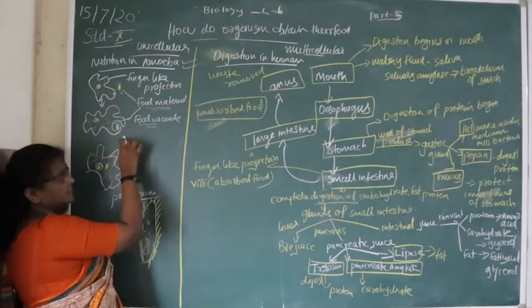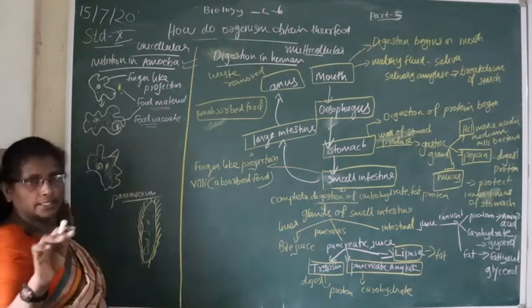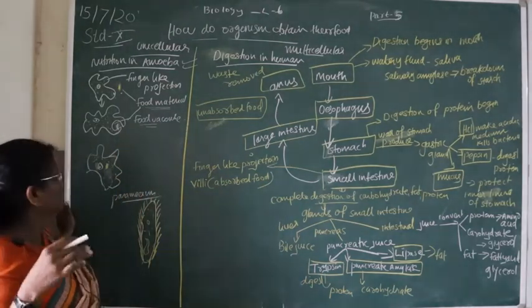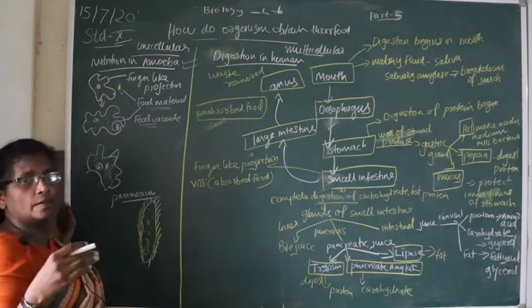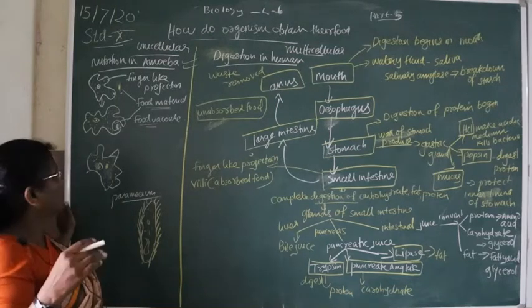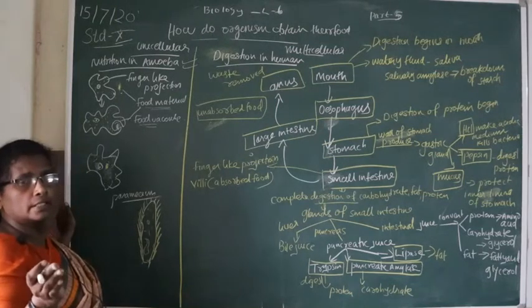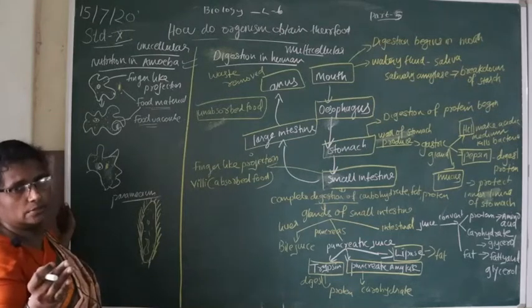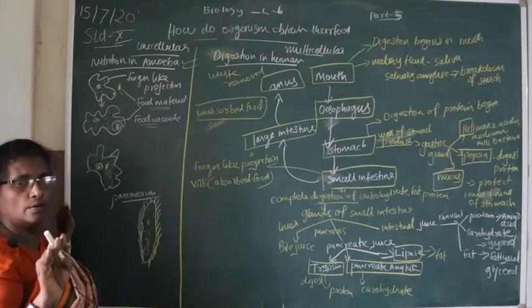After digestion, the digested food goes to different parts of the body, and the undigested food is thrown out of the body.